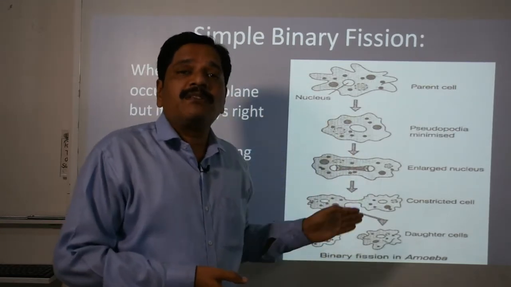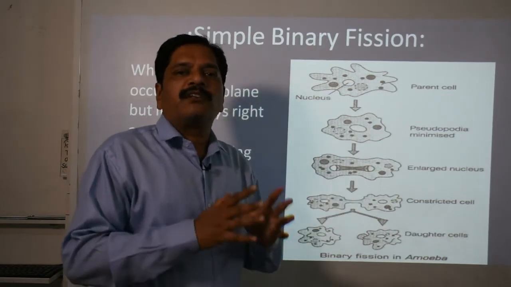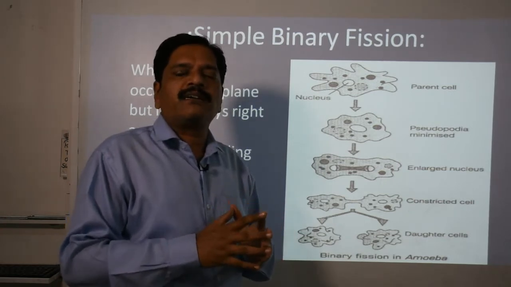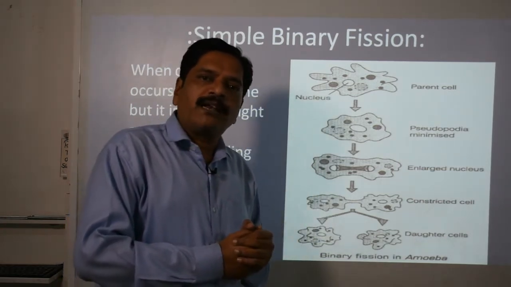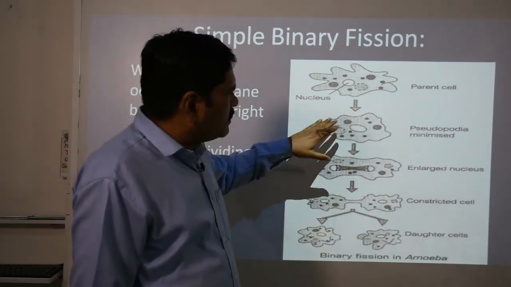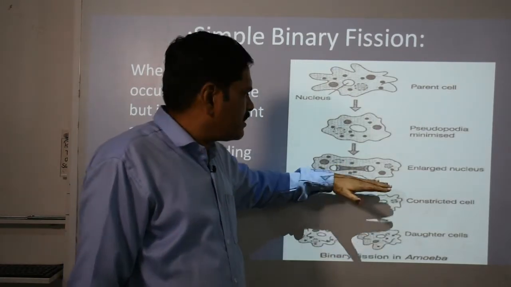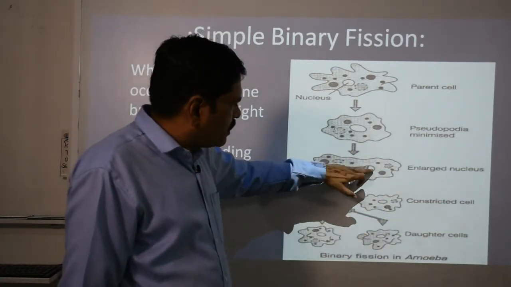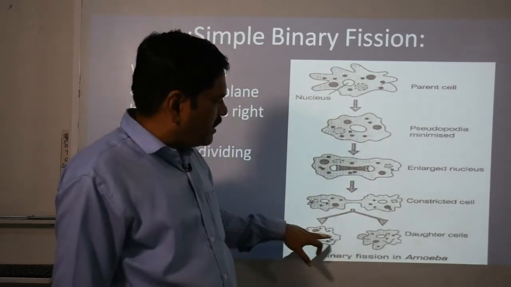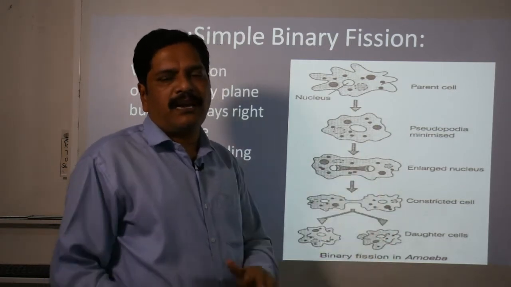Remember, this amoeba is one of the simplest types of organism, in which there is no fixed number of chromosomes, okay. So no matter whether it divides mitotically or amitotically, clear. Now what is the plane of fission? Exactly at the right angle to the division of the nucleus. So the nucleus divides like this, and this is the direction of the fission. You can see that two daughter cells will be produced at the end of this binary fission.